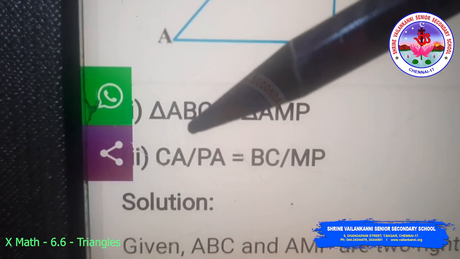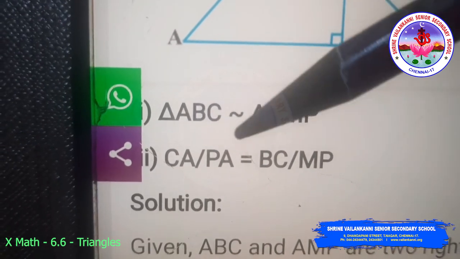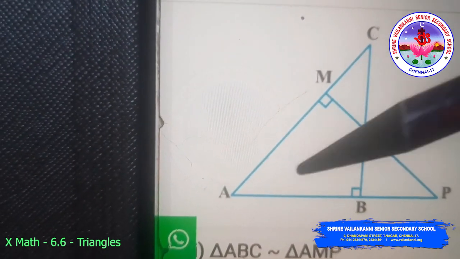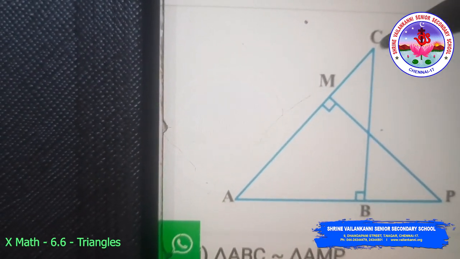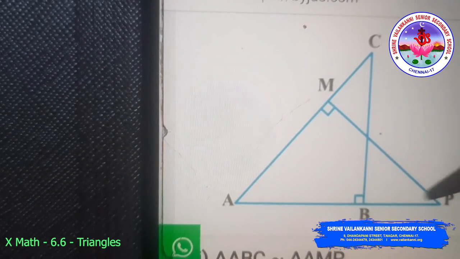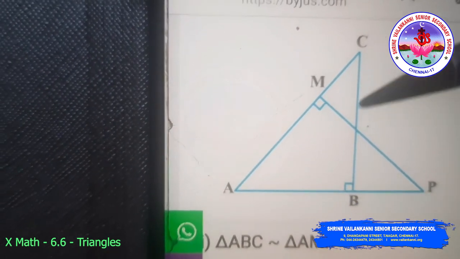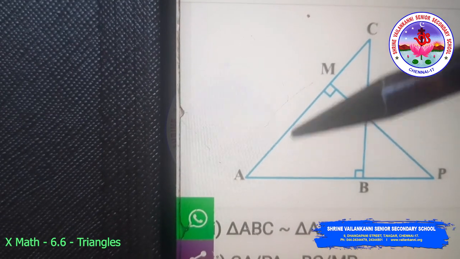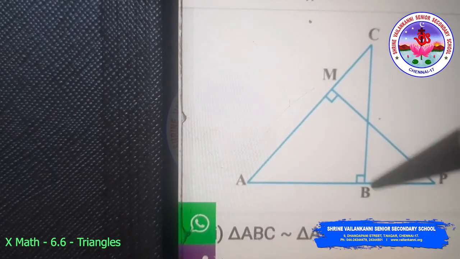Second case, I want to prove CA by PA is equal to BC by MP, where CA and PA, BC and MP are the sides involved in triangles AMP and ABC.